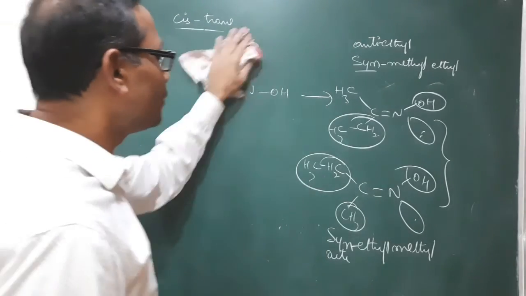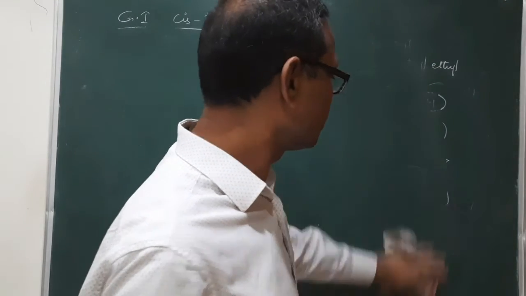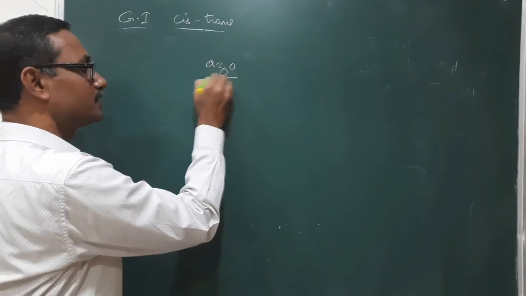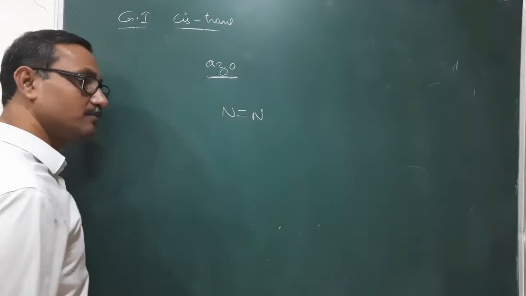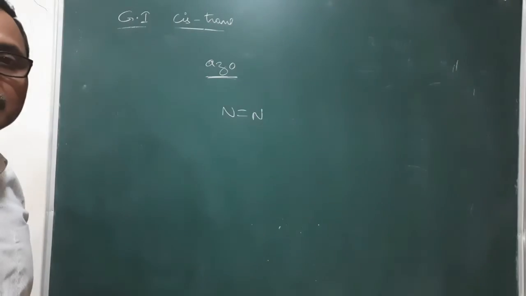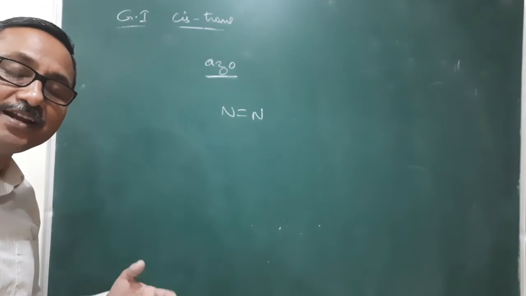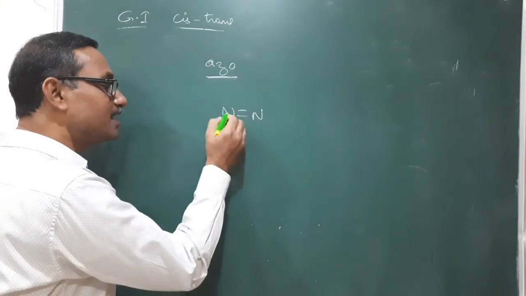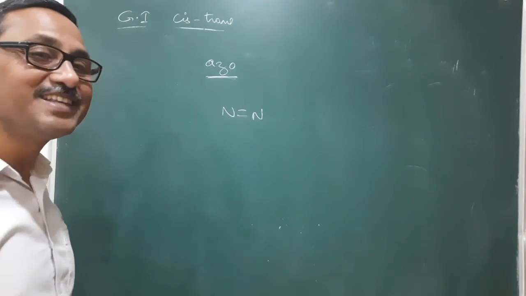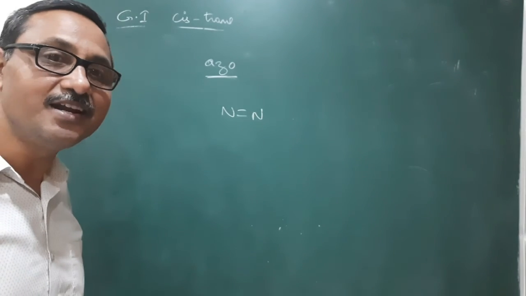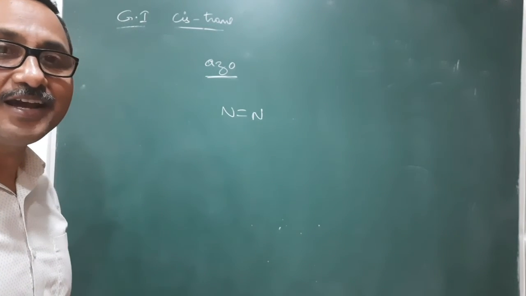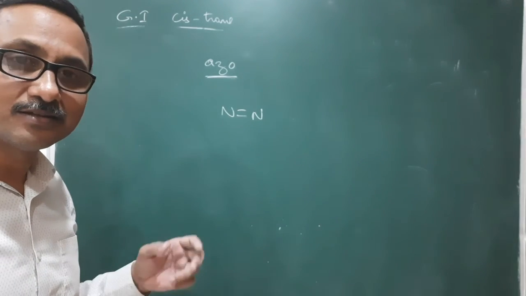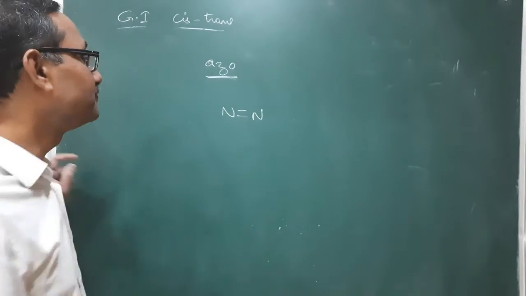Similarly, azo compounds have an N=N double bond. So they also exhibit syn and anti forms. Syn and anti are also geometrical isomers with each other. In the case of oximes as well as azo compounds, instead of using cis and trans, we use syn and anti. In this case, syn is similar to cis, and trans is similar to anti.